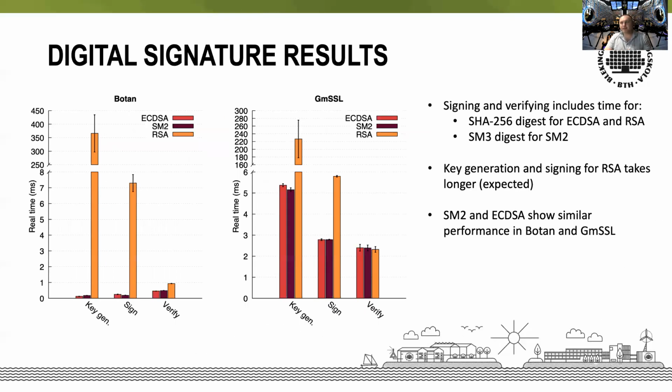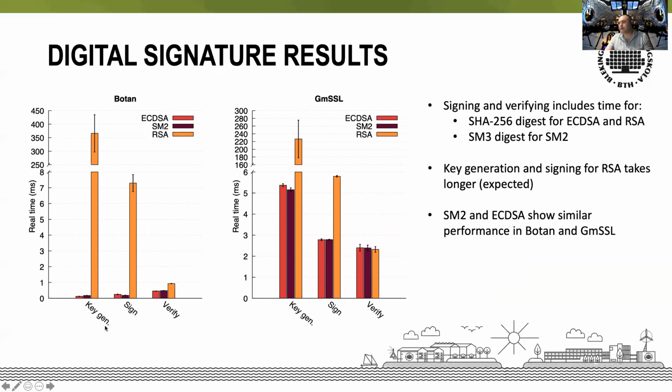Here we have digital signature results. As you can see, to the left we have the results for Botan, to the right we have results for GmSSL, and we see groups of 3 bars. Each bar in a group represents one of the algorithms that are being investigated. In this case, the orange bar represents RSA. And there are 3 groups.